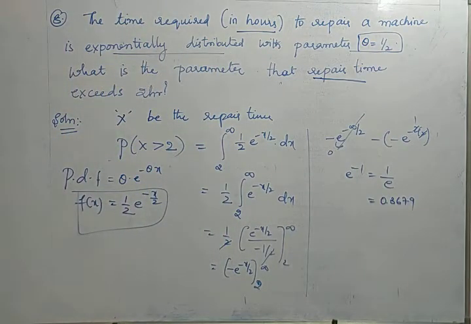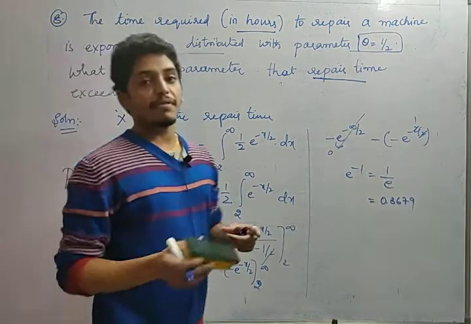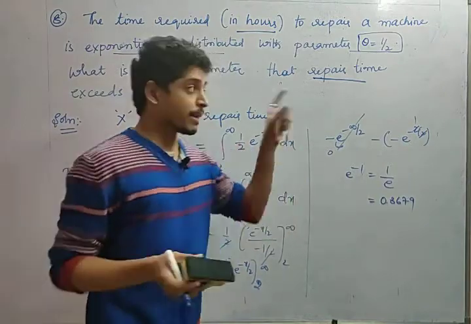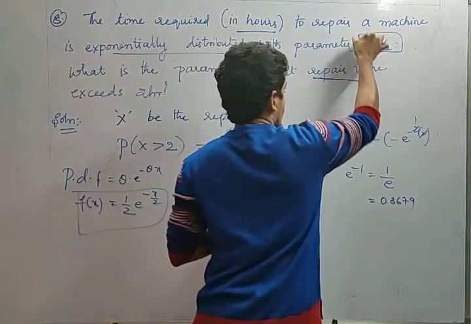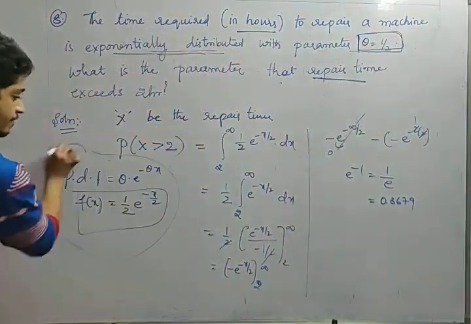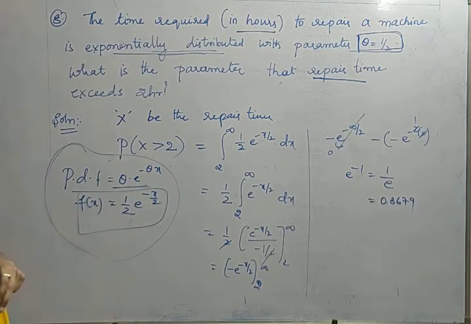Just look at the question, friends. He has not given us the PDF function. In the previous questions he clearly mentioned the f of x value, but here, based on this parameter and the given exponential distribution, we have to obtain the PDF. That is nothing but theta into e power minus theta x. Okay friends, hope you understand. Next case. Now coming to the next distribution.